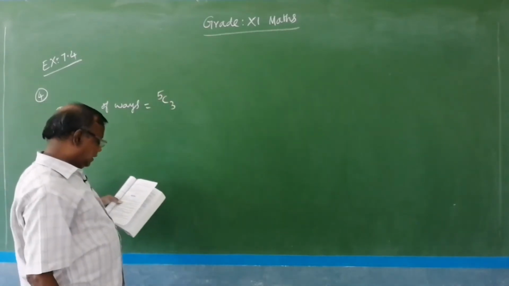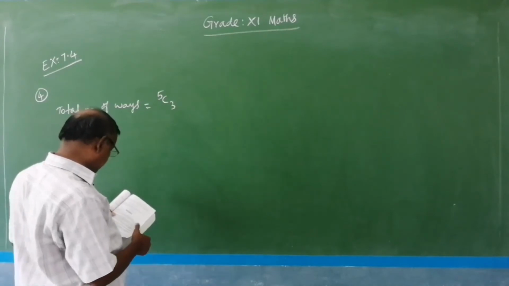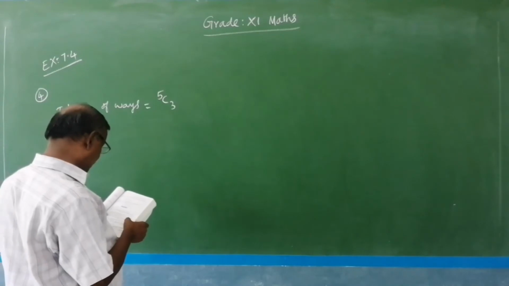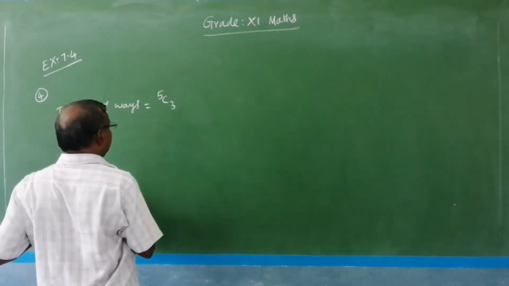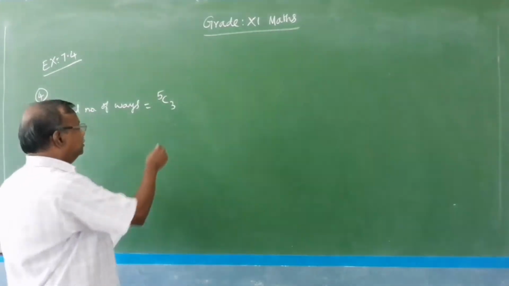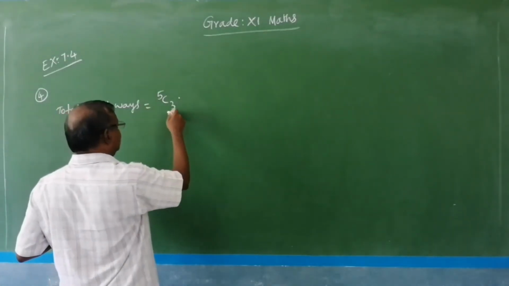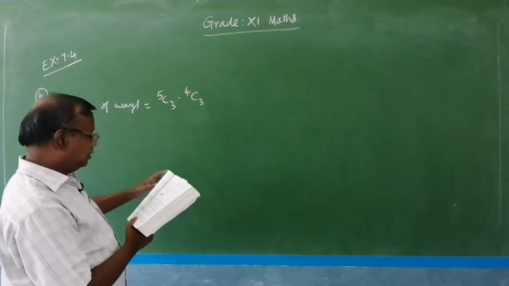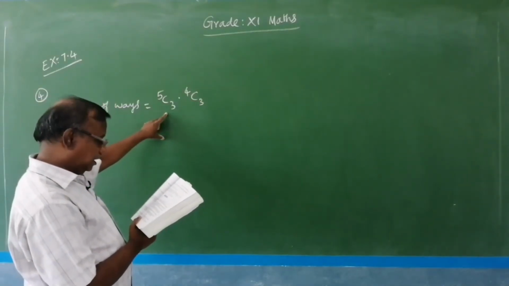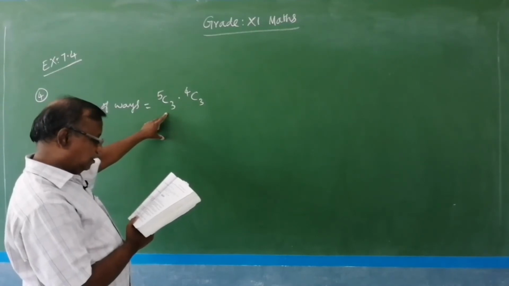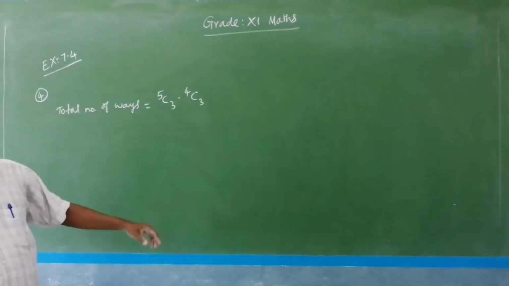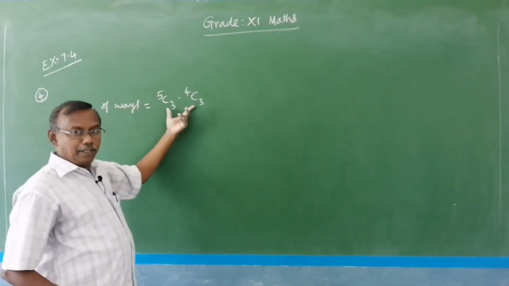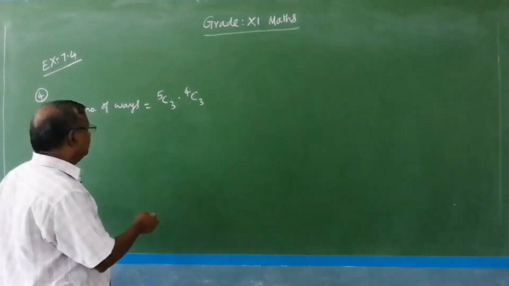Out of 5 boys we have to select 3 only, and out of 4 girls we have to select 3 girls. By fundamental principle of multiplication, the total ways, first selection into next selection, that is 4C3. So, available boys are 5, we have to select 3, and available girls are 4, and we have to select only 3. So, the total number of ways is 5C3 into 4C3. This is by principle of multiplication.